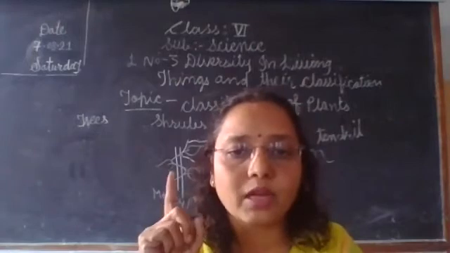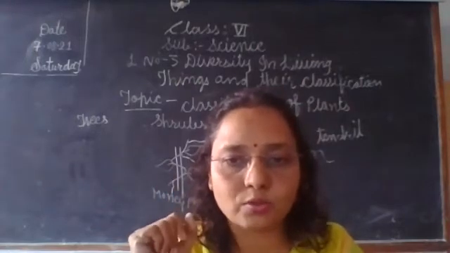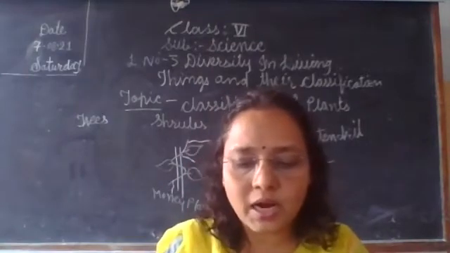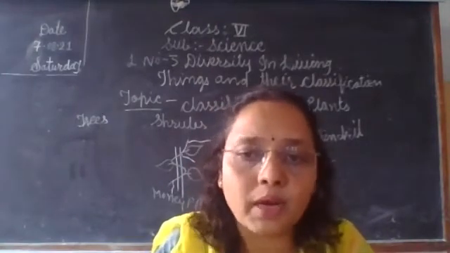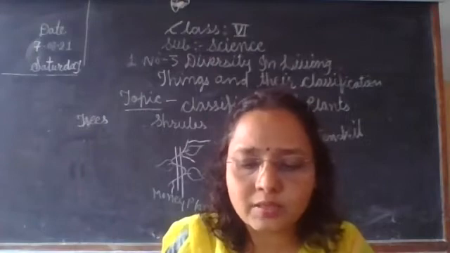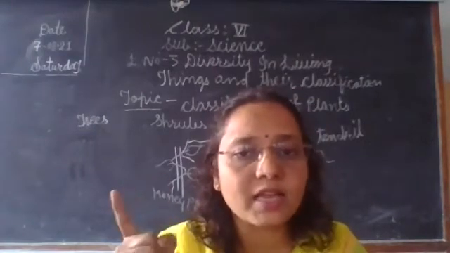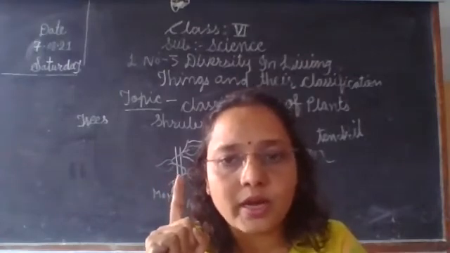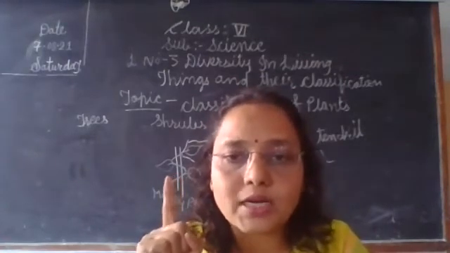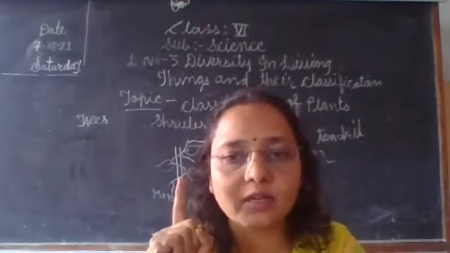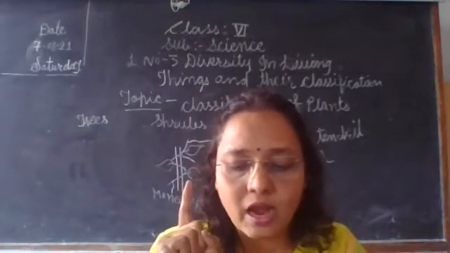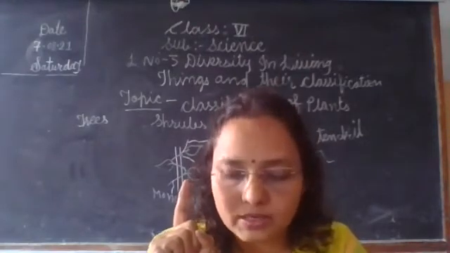In 1 साल में उनका लाइफ साइकिल कंप्लीट होता है, वो हार्वेस्ट होता है, germination to harvesting. These plants are called annual plants. They complete their life cycle in 1 year, so they are called annual plants. एक साल में उनका पूरा लाइफ साइकिल कंप्लीट होता है, like sunflower, jowar, they are annual plants.